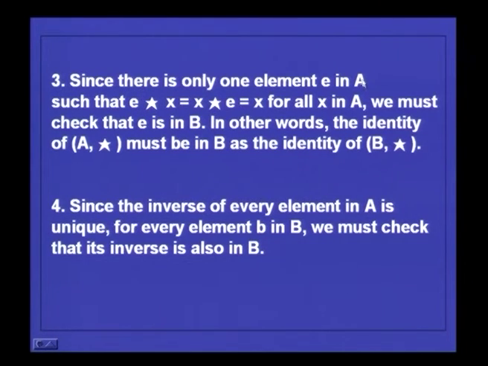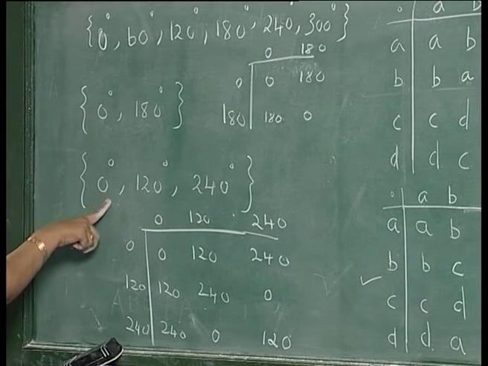Since there is only one identity element E in A, such that E star x is equal to x star E is equal to x for all x in A, we must check that E is in B, otherwise it will not be a subgroup. In other words, the identity of A star must be in B as the identity of B star. In this case of rotation, we have seen that 0 is the identity element here, it is also there, it is also here.